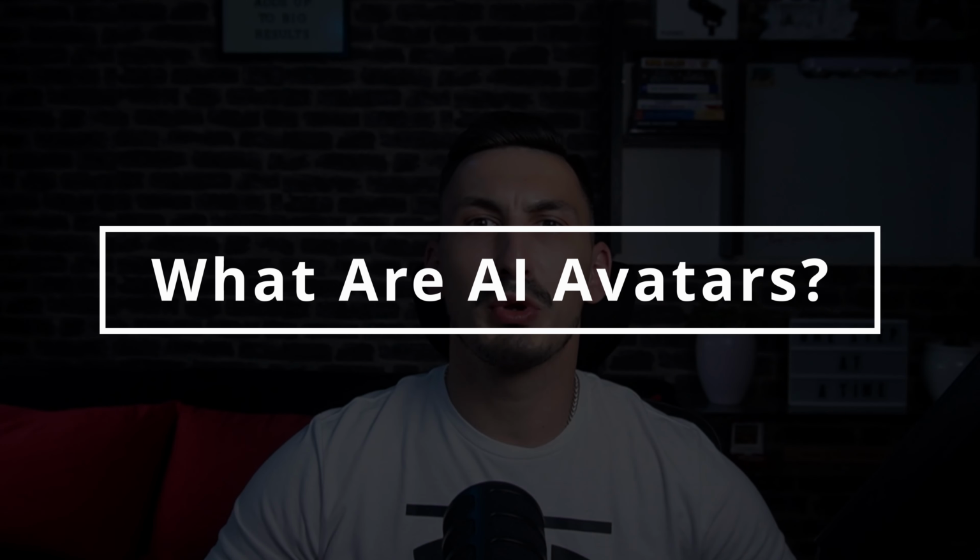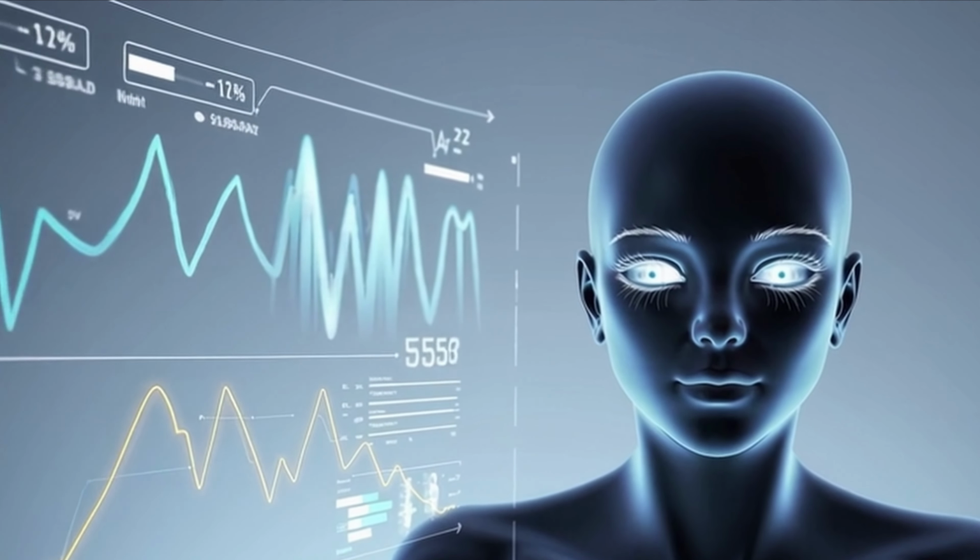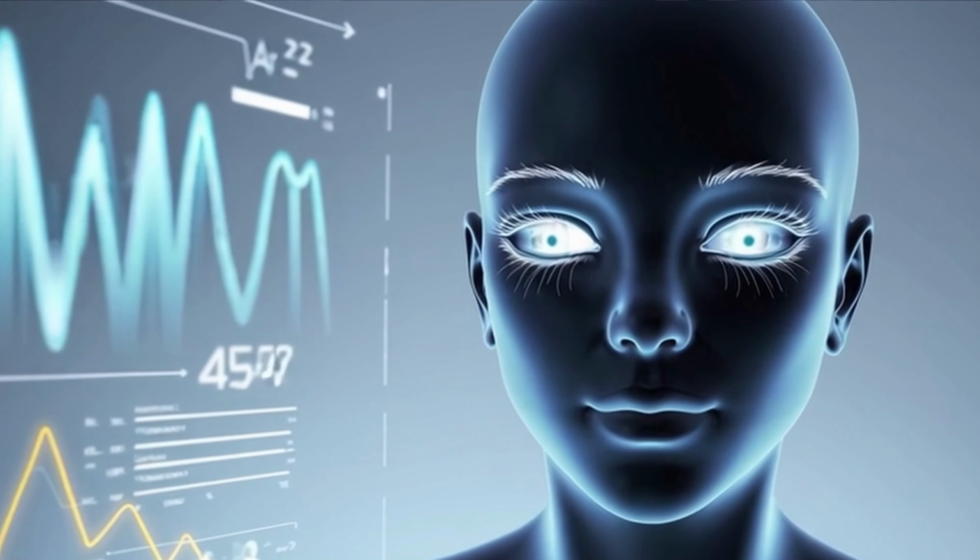First, let's start with what are AI avatars. AI avatars are digital representations of humans powered by artificial intelligence that can speak, gesture, and display emotions based on the text you input. Think of them as your digital twins that work while you sleep. Unlike deepfakes, which aim to impersonate real people, often without consent, AI avatars are ethical digital representatives identifying as AI generated. They are the difference between identity theft and hiring an actor.